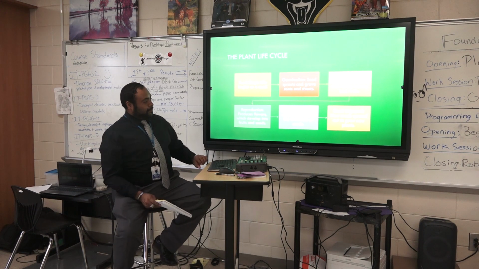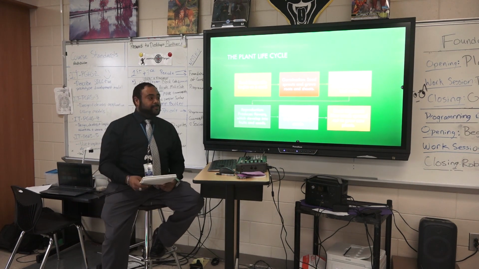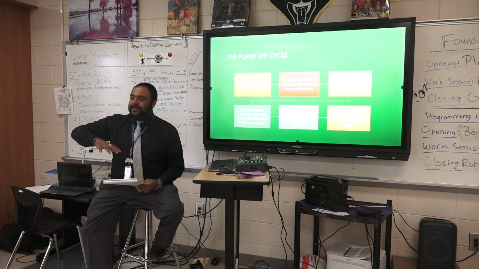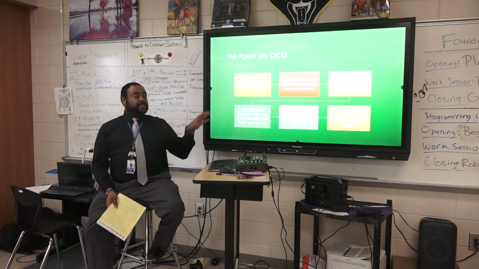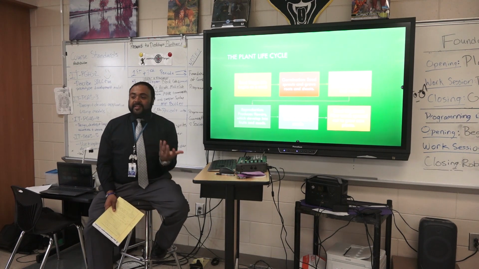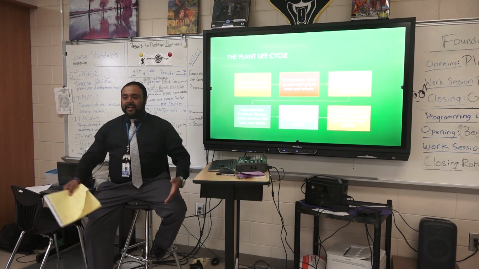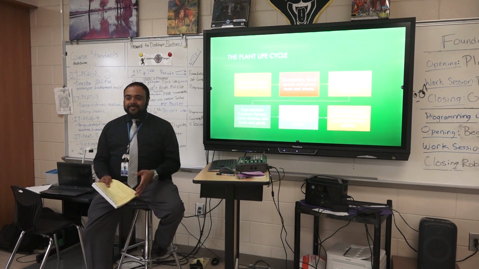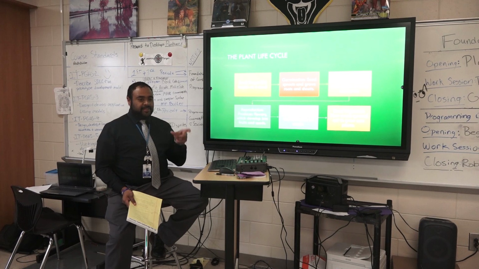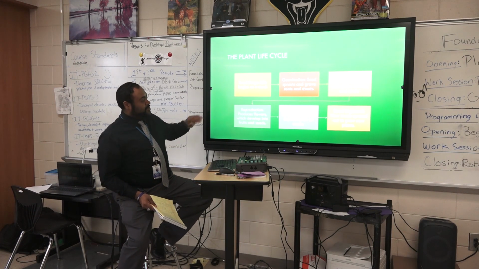All right, so the plant life cycle. What we're about to do, we're going to start by germinating our pinto beans. So the first stage is seed life, the seed stage. Life begins as a seed. I bought these beans at Dollar General. I didn't go anywhere fancy. I didn't go to Lowe's. I went to Dollar General. I bought some dry pinto beans. So that's where our plants will be starting off, in the seed form.